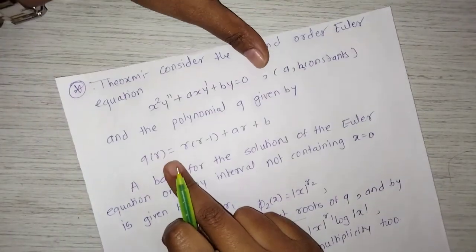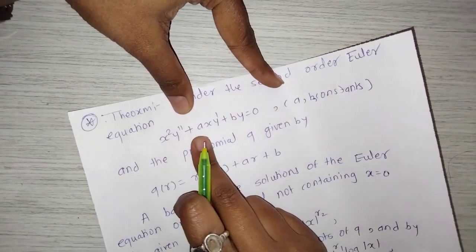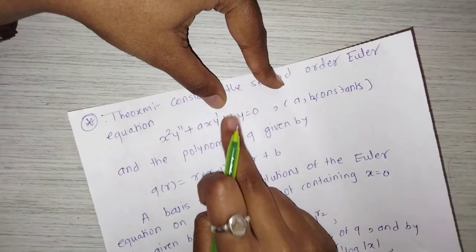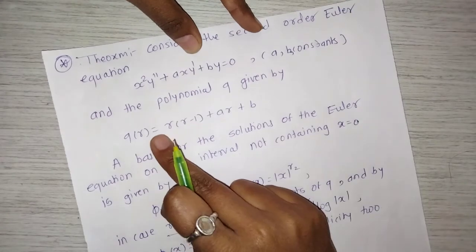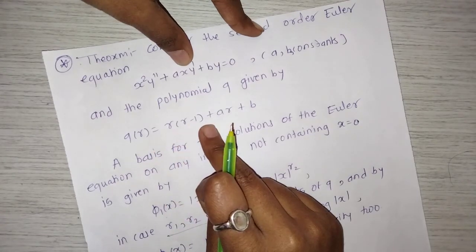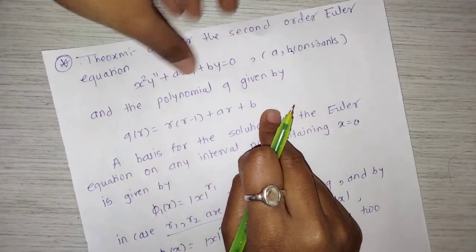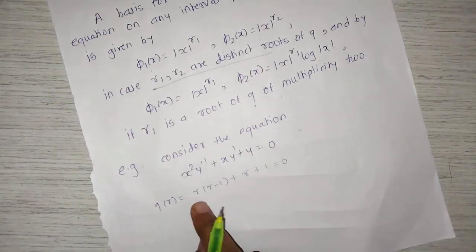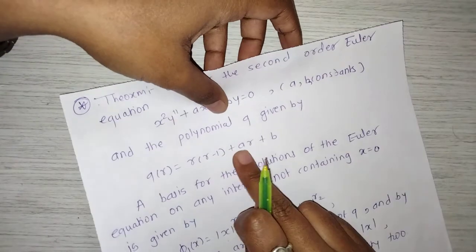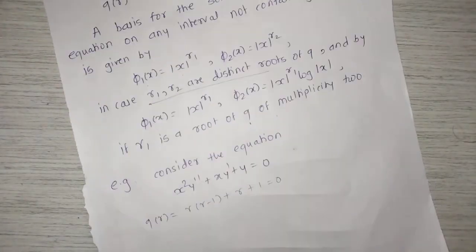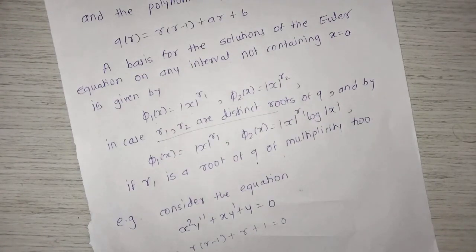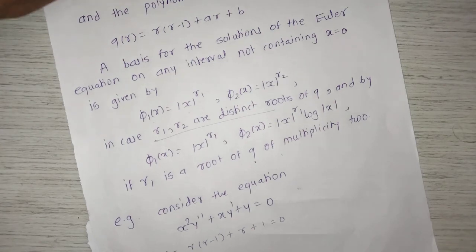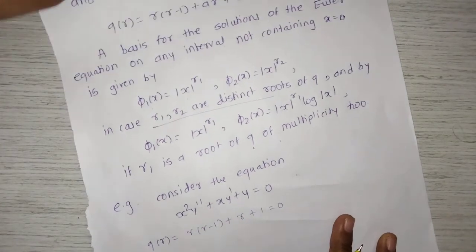Because here q of r, when the equation is in the form x square y double dash plus a into xy dash plus by equal to 0, q of r equal to r into r minus 1 plus ar plus b. Here a and b are nothing but 1. So q of r equal to r into r minus 1 plus r plus 1 equal to 0.